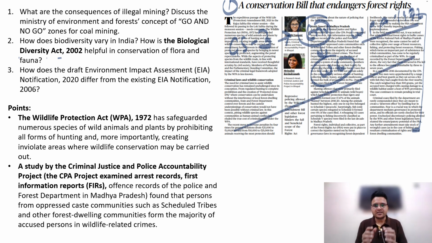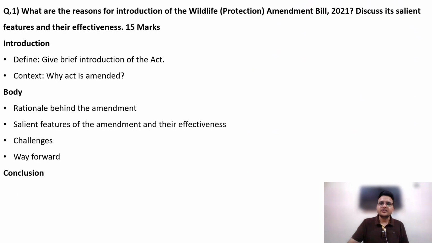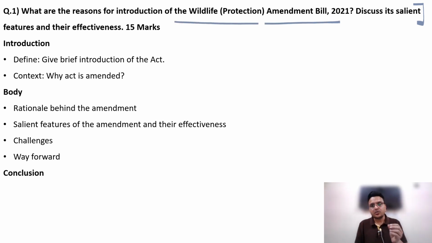Then we have to collect some important data, examples, reports, which will be very helpful whenever you are going to write the mains answer. So I have taken a very simple, direct and very relevant question: what are the reasons for the introduction of the Wildlife Protection Amendment Act 2021? Discuss its salient features and their effectiveness.